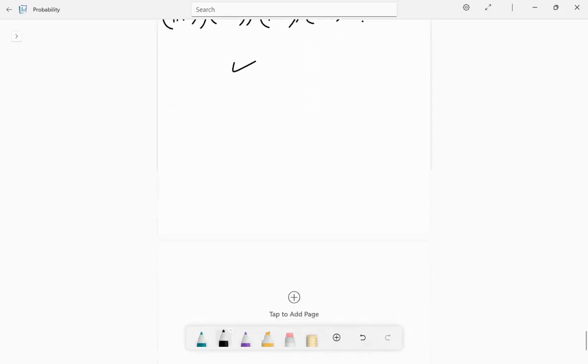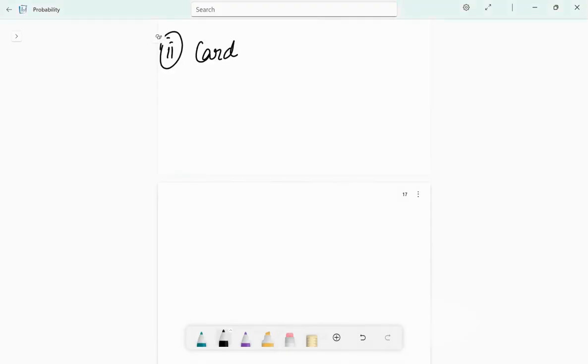Alright, now if we consider another example. Consider the experiment of drawing a card at random from a well-shuffled deck of 52 cards. We all know that in a deck there are 52 cards, right? There are 4 suits, 13, 13, 13, 13. Anyway, we know in advance all the 52 possible results.